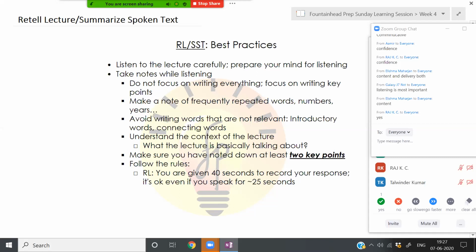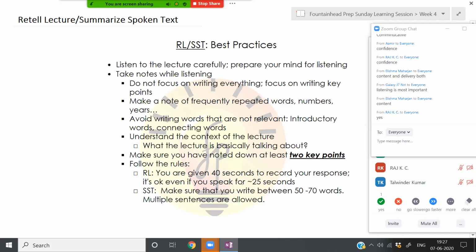You will be given 40 seconds to record your response, but that doesn't mean that you have to speak for 40 seconds. It is okay even if you speak for about 25 seconds. That's completely fine. But make sure that these 25 seconds are clear, confident, communicative, and you are calm and comfortable throughout while delivering this.